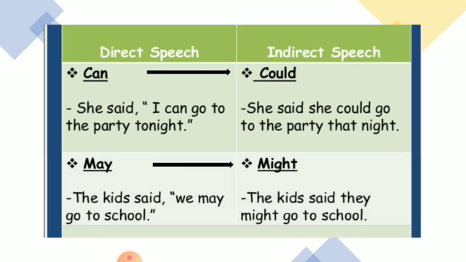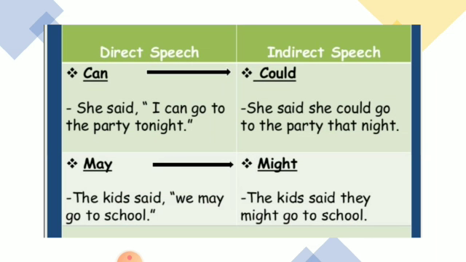Could is the second form of can. So she said she could go to the party that night. So here, go remains go only, whether it is can or could, because it's a rule of modals. We always use the V1 form in the modals, and tonight turns into that night.